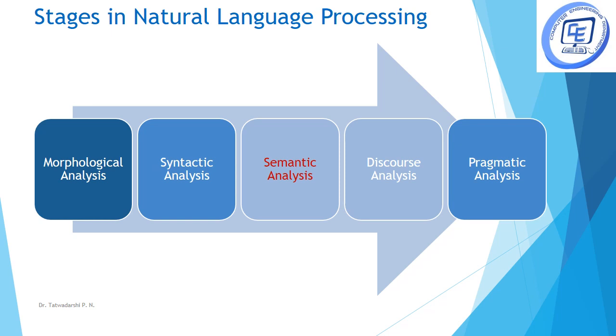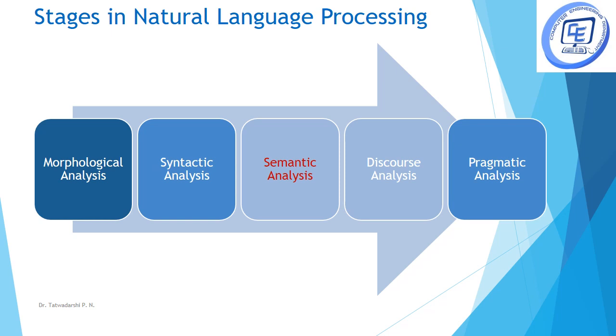There are many different stages in natural language processing. The first stage is morphological analysis. Now, for a computer, a paragraph or a sentence is a bunch of characters, right? So, the first step that the computer does is it divides the whole stream of characters into words and sentences. This is called tokenization.